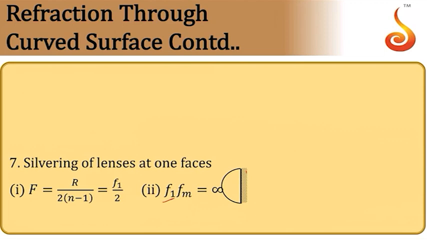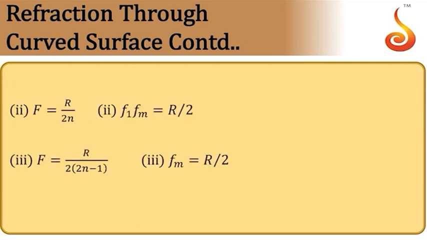In this case, if f1 is the original focal length, then the final focal length behaves like a concave mirror of focal length R divided by 2 into n minus 1, where n is the refractive index. That will be equal to f1 by 2, half of the original focal length.